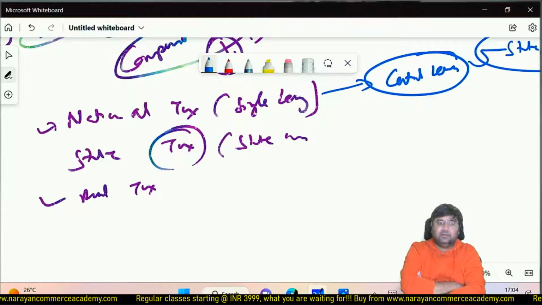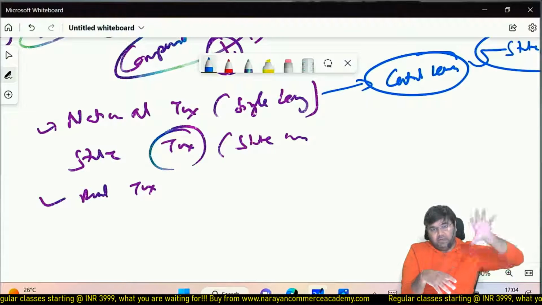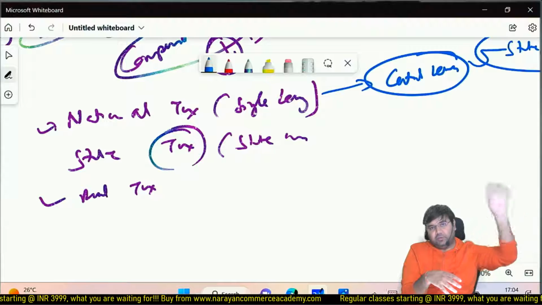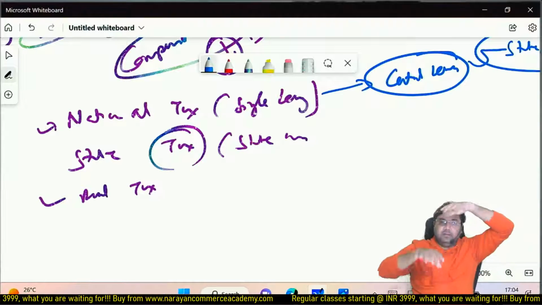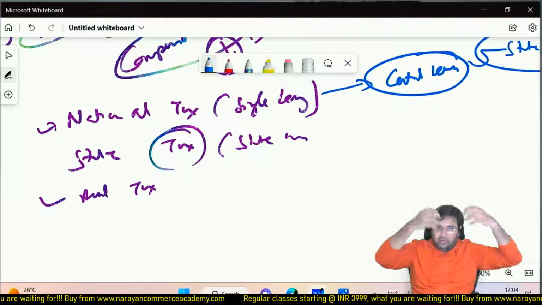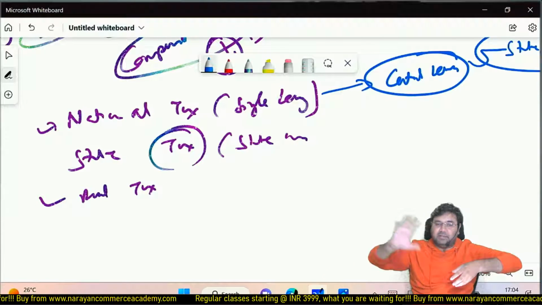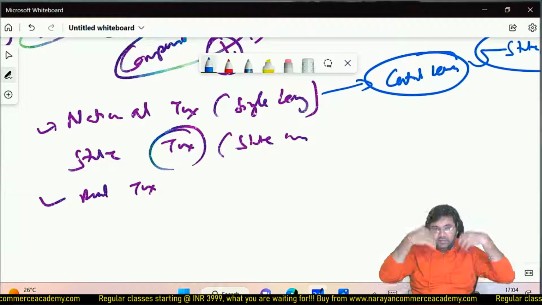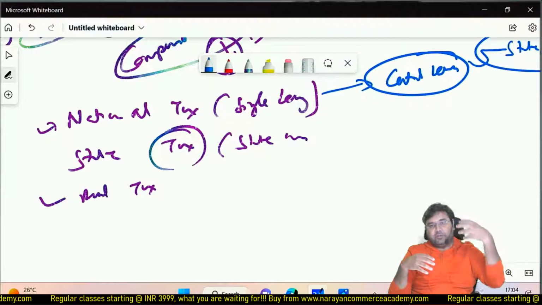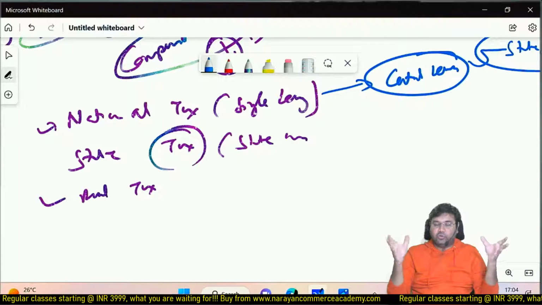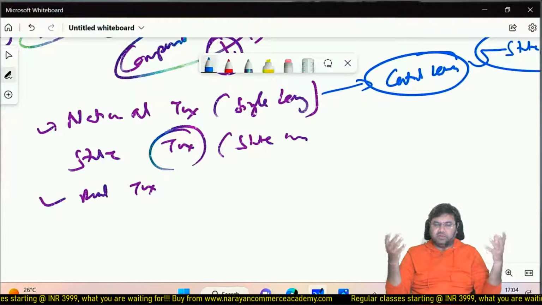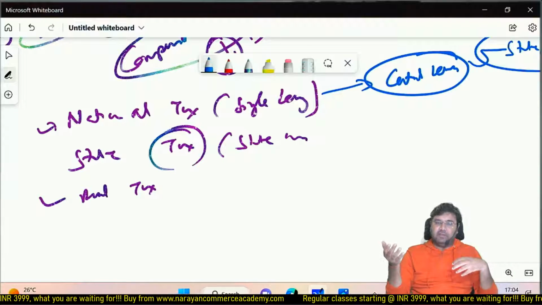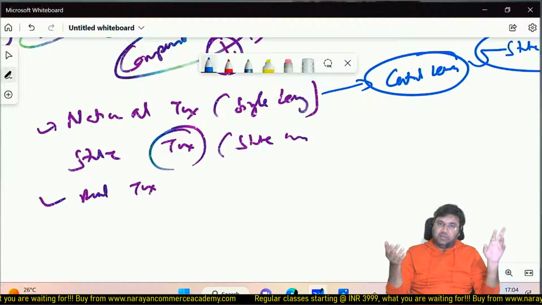So here the state is going to collect the entire amount of tax, keep their share, and give whatever pertains to the central government. In the first one, the central government used to levy, keep their share, and give the state the percentage they decided. But in this other form, state governments or provinces collect, keep their share, and give the central government its share. It is happening right now also in various countries.